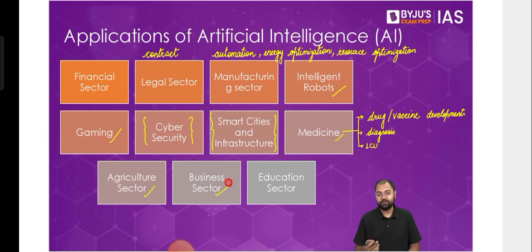And then in the education sector also, it will simply be about understanding of the student, understanding of the behavior and the pattern of the student, where the student is going right, where they are going wrong, what can be done for their improvement. All these other things can also be designed with the help of AI. Something that we are already doing here at Byju's. We have been trying for the past couple of years to make these systems better than what they are. But we see that in all these cases, this is something that is going to be possible, not in the distant future, but probably in a very near future.